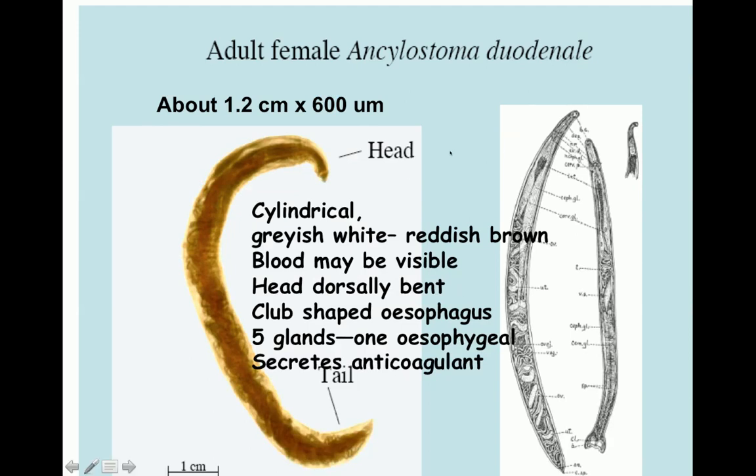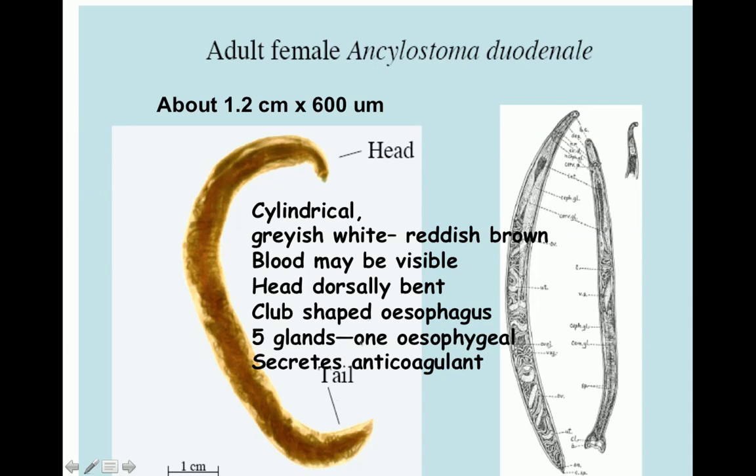This slide is showing you the structure of the adult female. If you look at it, the anterior end is dorsally bent, and when it is freshly passed, blood can be seen beneath the cuticle, or the skin, of this parasite. It has a well defined digestive system starting from the mouth, which has a buccal capsule, and it has 5 glands in the esophageal region.